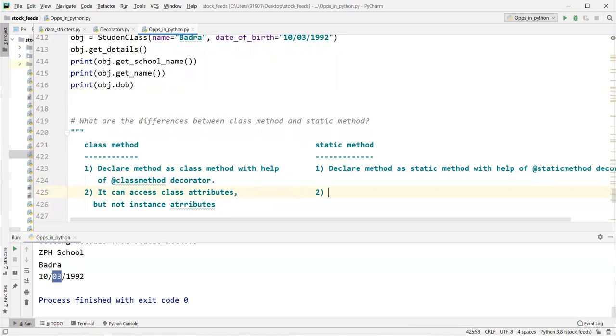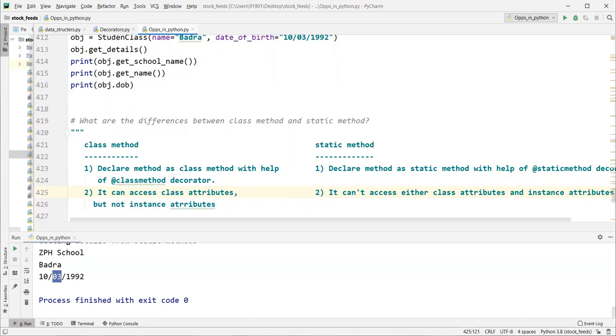If it is a static method, it cannot access either class attributes or instance attributes.